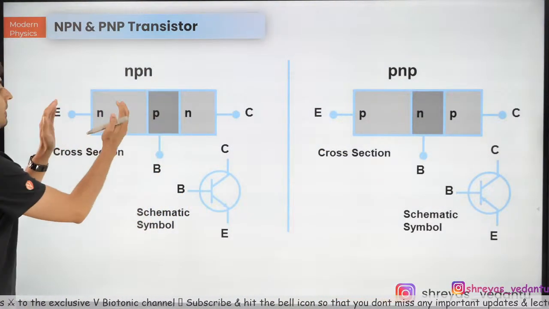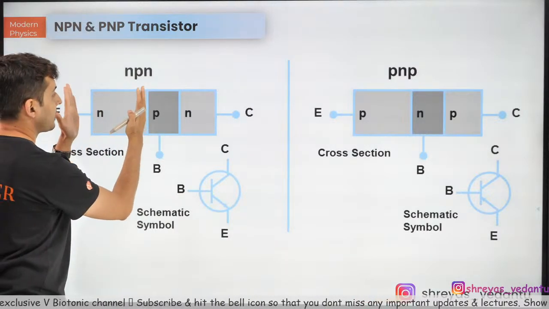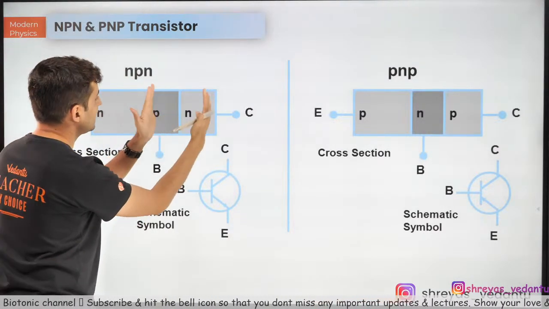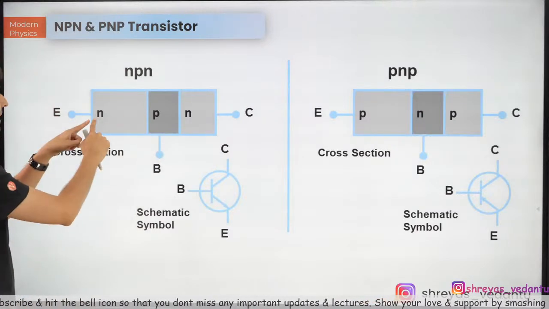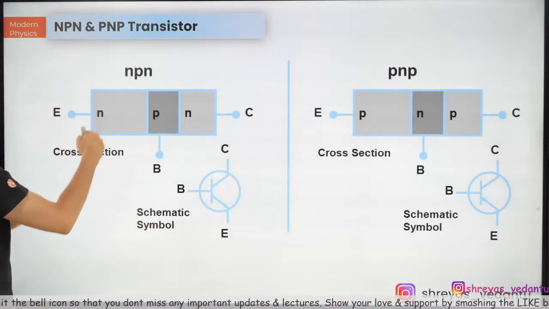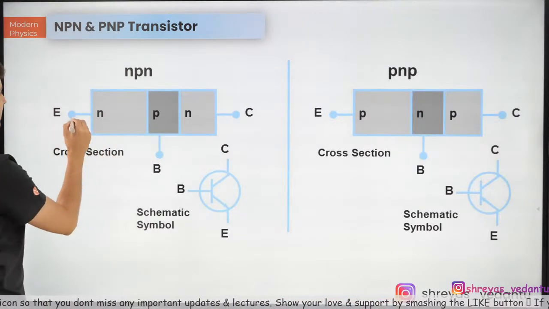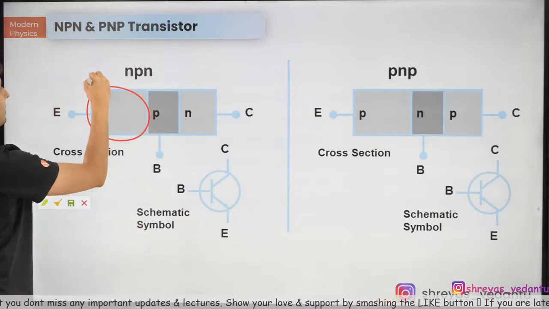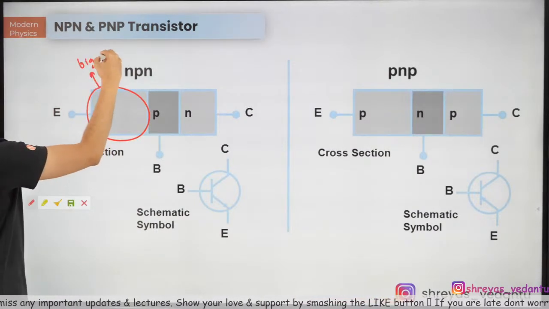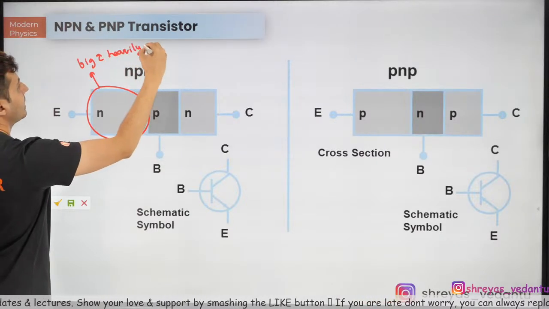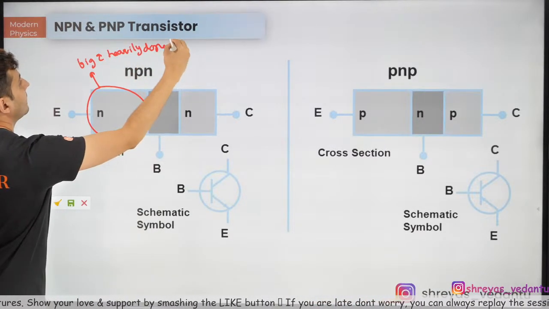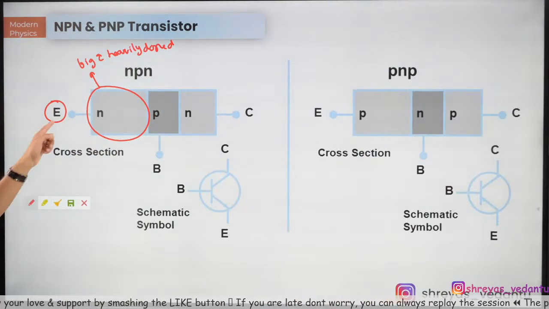Now, the amount of doping and the size of each part is different. The one which is the biggest and heavily doped, that is called the emitter. What is it called?